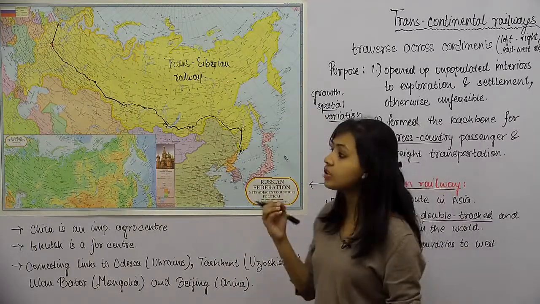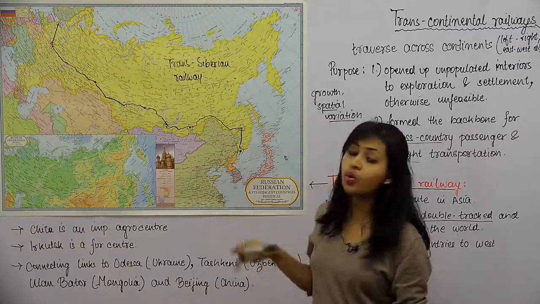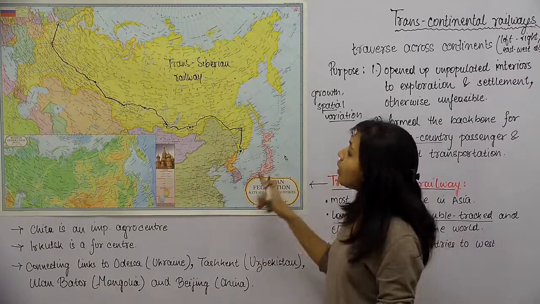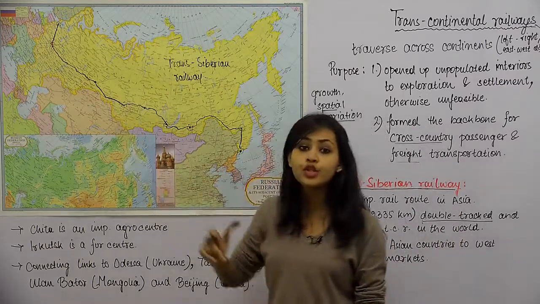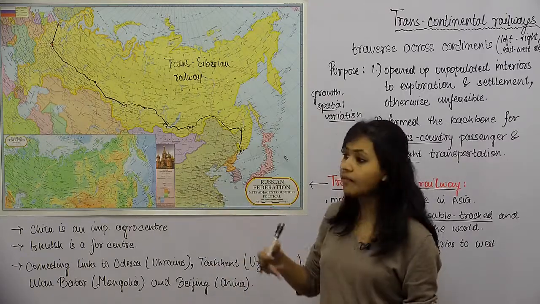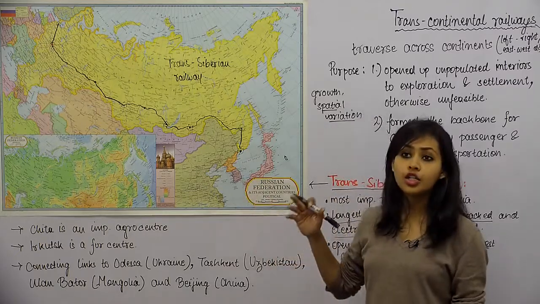because whatever cargo needs to be transported, it can go via the ocean route. There's one way through the ocean route, and then there's another way through this Trans-Siberian Railway, which happens to be far cheaper, because there you would have to actually do these things through ship movement.